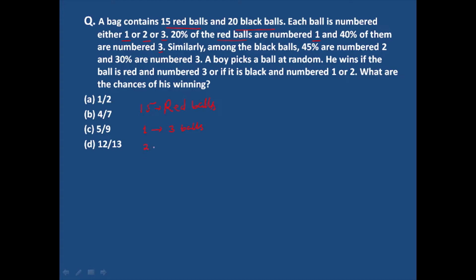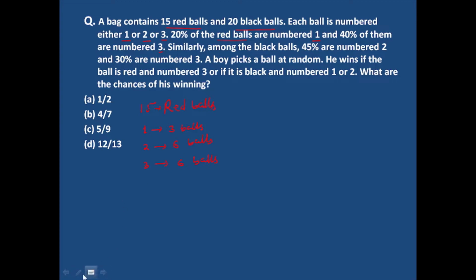And 40% of them are numbered 3. So 40% of 15 will be 6 balls. 6 balls are number 3. Then the rest of the balls will be number 2. So 6 plus 3 is 9, 9 plus 6 is 15, so 6 balls are number 2.